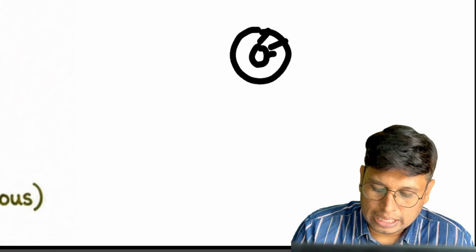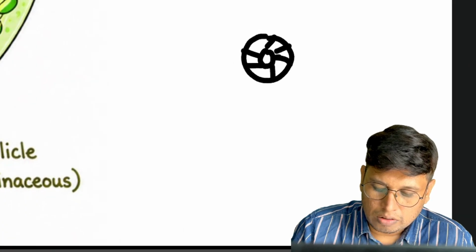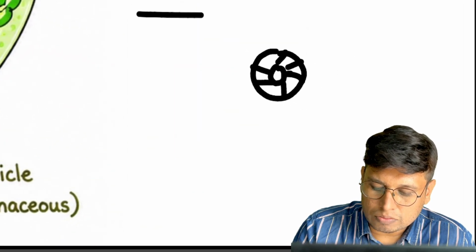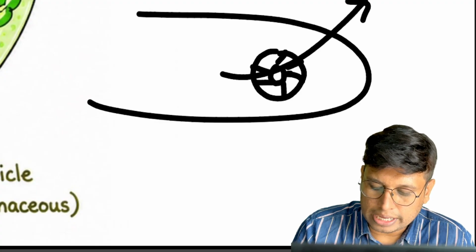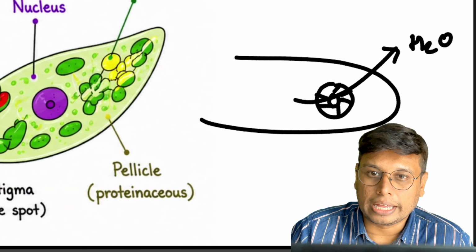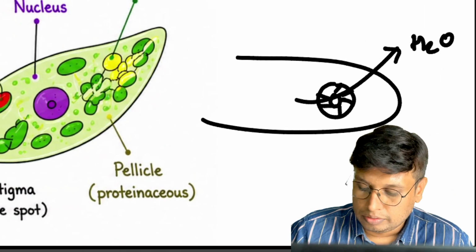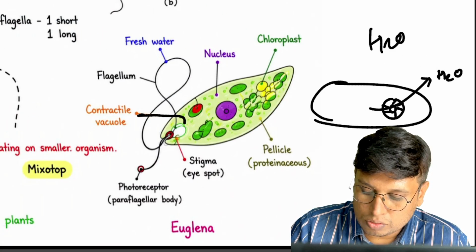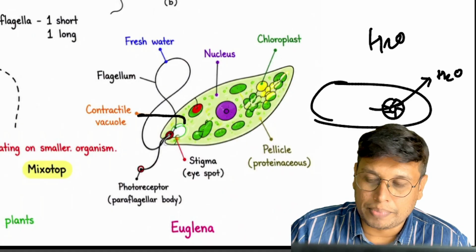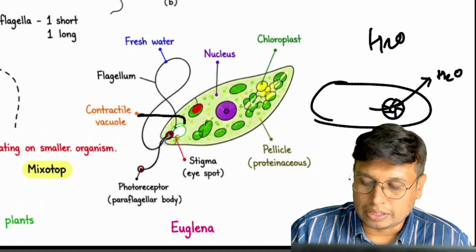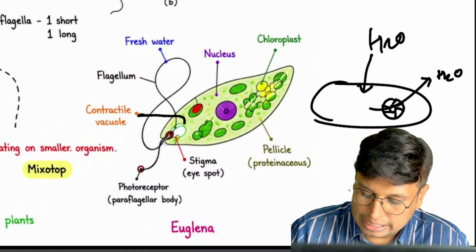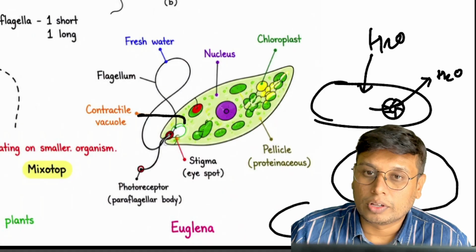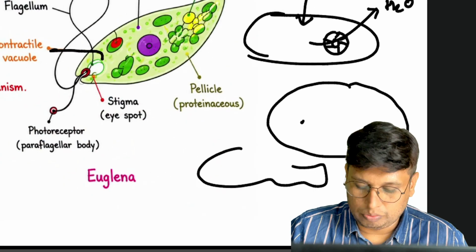If you can see, this contractile vacuole removes the excess water from the body. Otherwise, what will happen? Around it, fresh water is too much and inside is comparatively less, because other protoplasmic constituents are there, so all the water will come inside. Without this organelle, the cell will swell up to some size and then burst. We don't want that cell to die.